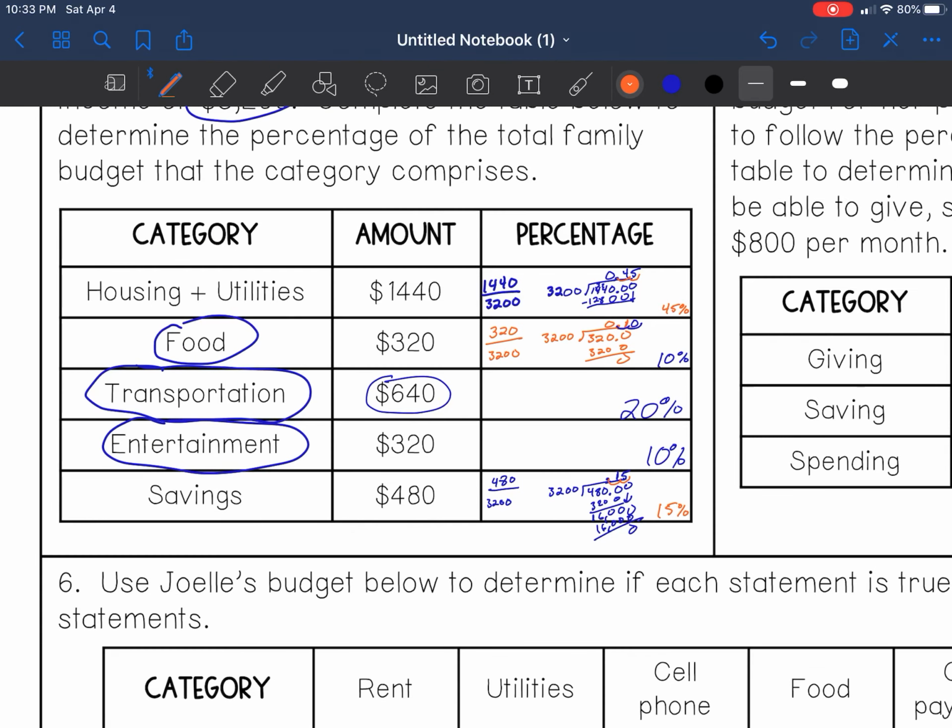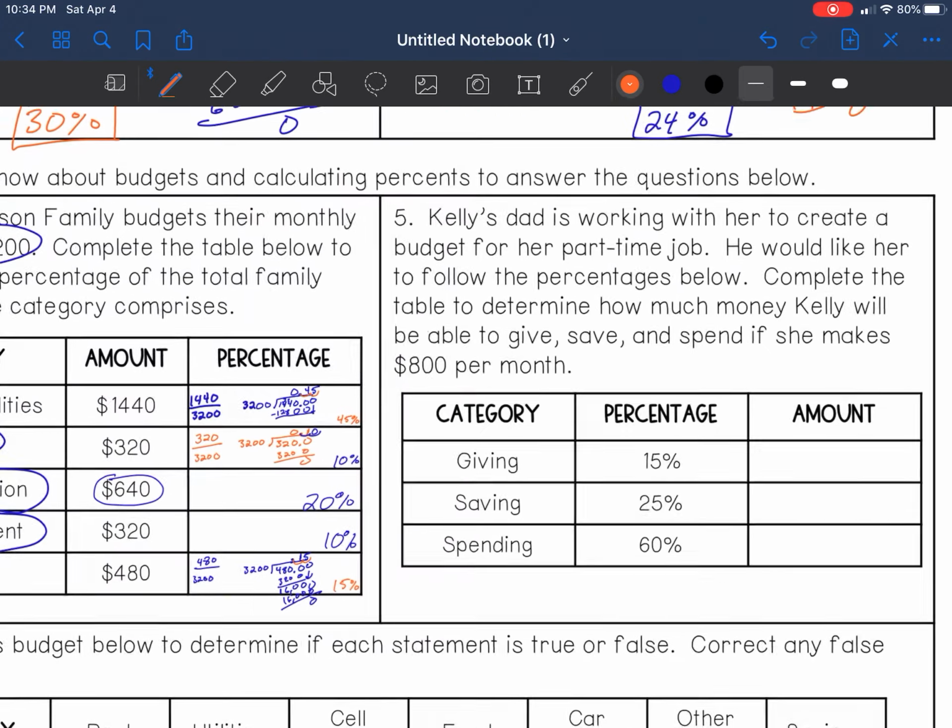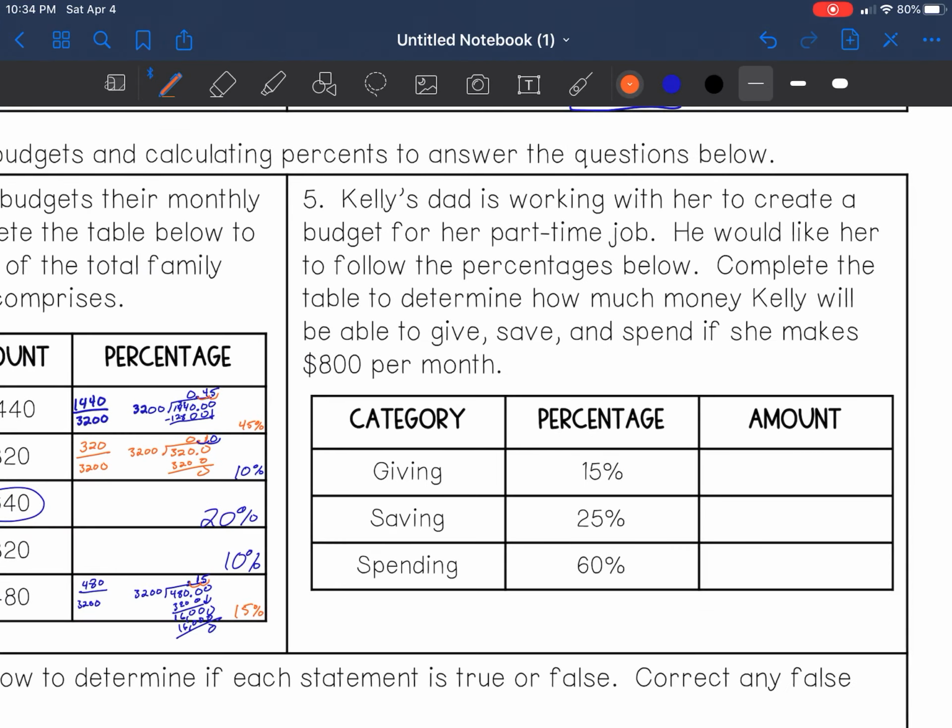I know that was a lot of math, guys, but it's pretty easy because all you're doing is dividing. And remember, the part of the number goes in the top of the fraction. The whole amount goes in the bottom. And then we divide. Let's do number 5.